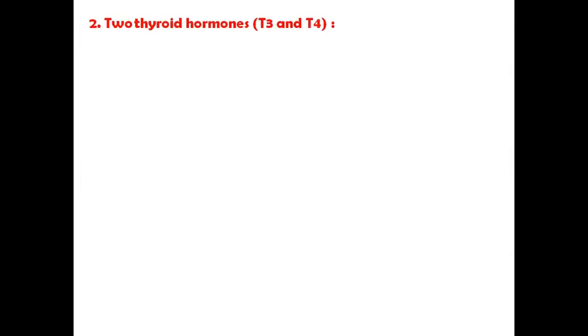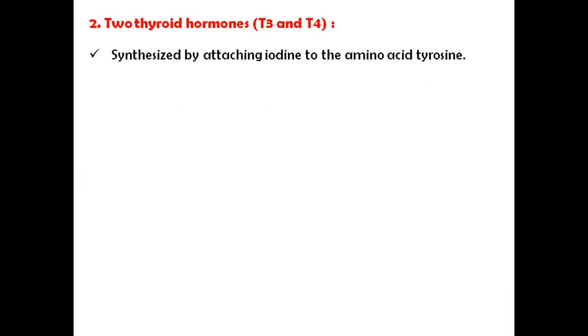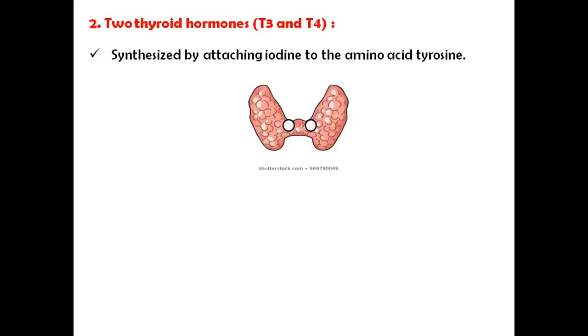Next one is the thyroid hormones. The two thyroid hormones are T3 and T4. They are synthesized by attaching iodine to the amino acid tyrosine. See, this is the thyroid gland.